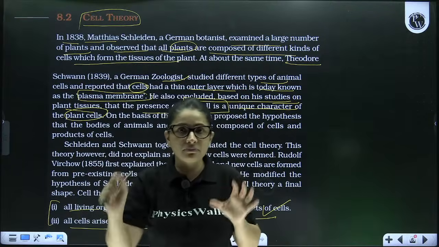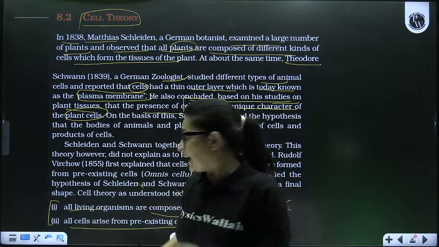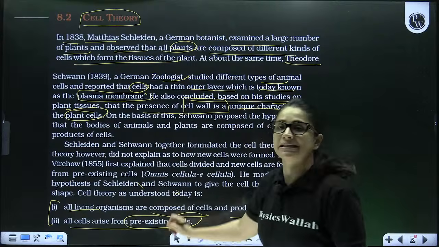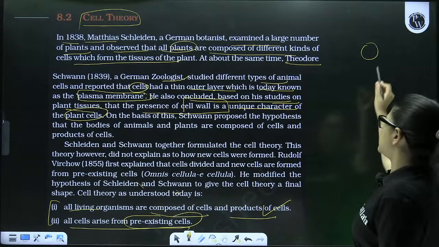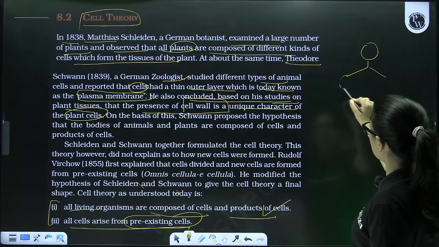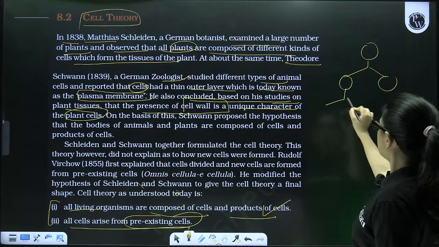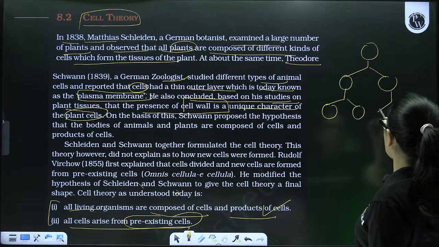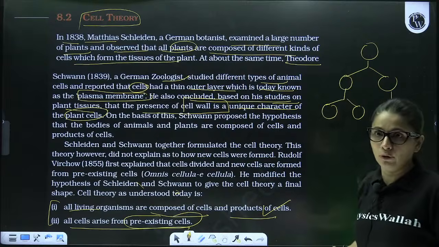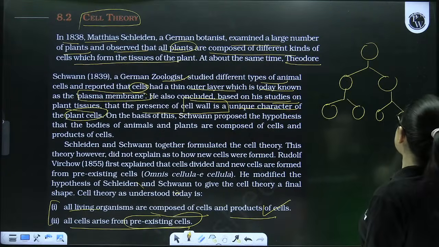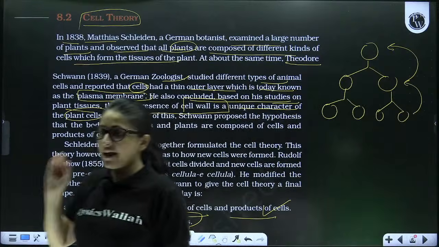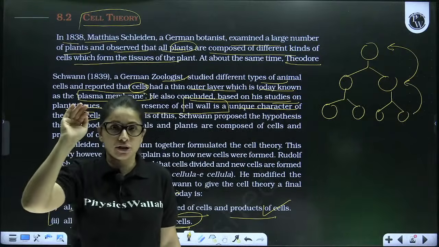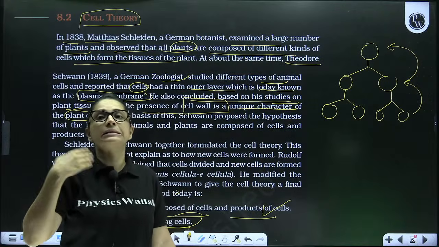Now this statement states all living cells arise from the pre-existing cell, which means if I have one parent cell, then it is going to divide to produce new daughter cells. Further, they are going to divide and this process is going to continue, which means every cell has its own lineage. None of the cells arises de novo.